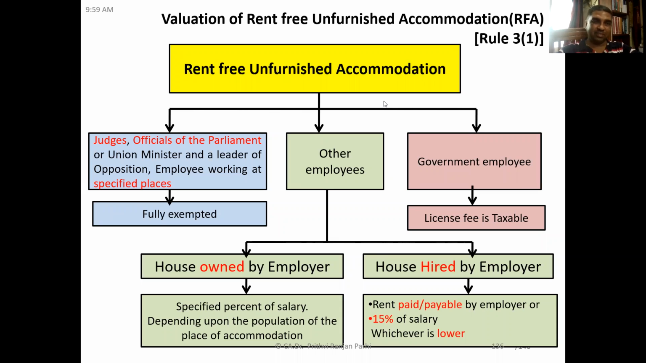You can have a look at this picture. You can have some idea. For the purpose of valuation of rent-free accommodation, we are classifying employees into three categories. First category: judges, officials of parliament, union ministers, leaders of opposition, and employees working at specified places. I'm not talking about specified employees. I'm talking about employees working at specified places. What is the meaning of specified places? We'll be understanding that. If this is so, then it is fully exempt.